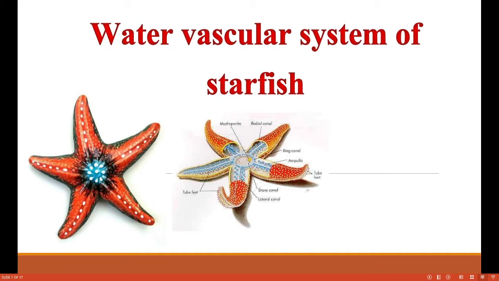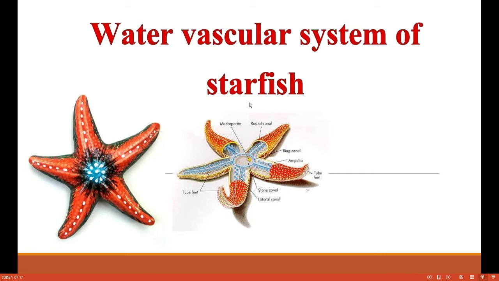The scientific name is Asterias, but commonly it is called a starfish. Why starfish? Because the body looks like a star, it has 5 arms. That's why the appearance of the animal is like a star, and so they call it a starfish. Now if we see the habitat, starfish are strictly marine water organisms. They live in marine water habitat.